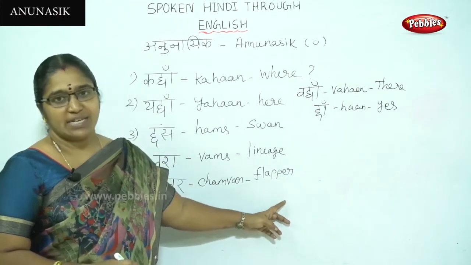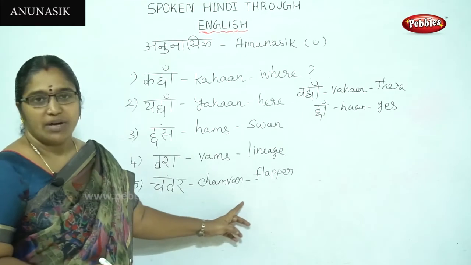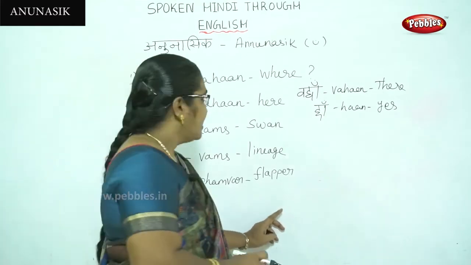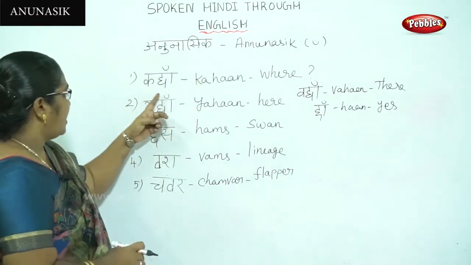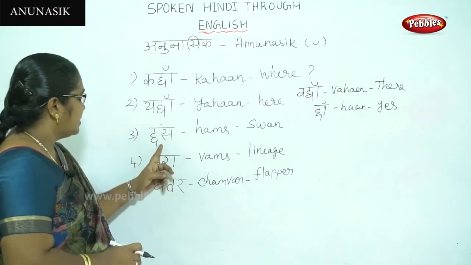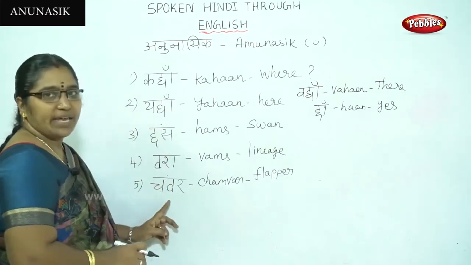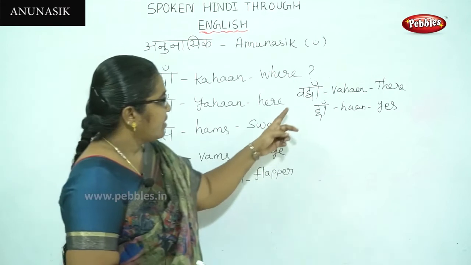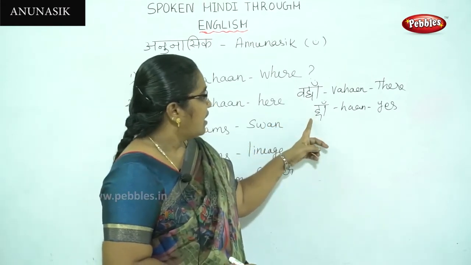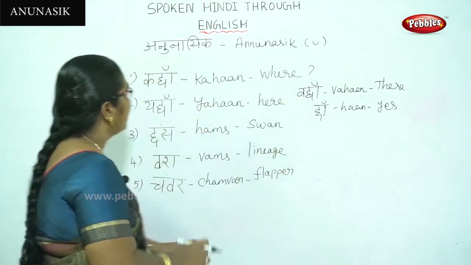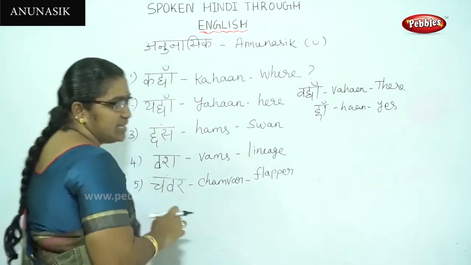Hope you understand these things. Let us see: kaha, vaha, hans, kahin, somewhere, yaha, vaha, ha. These are the Anunasik.